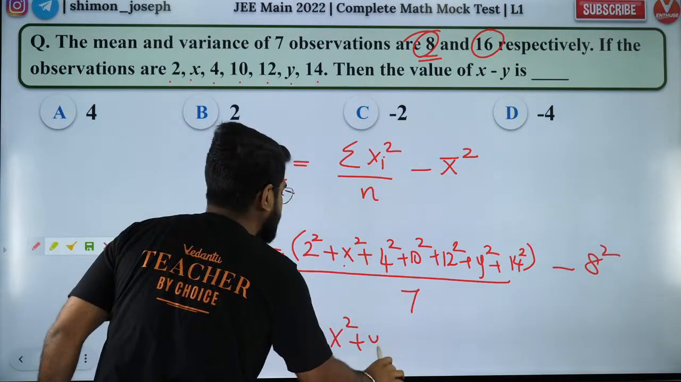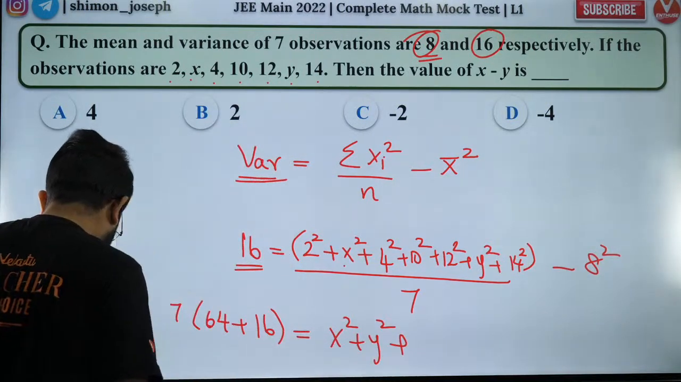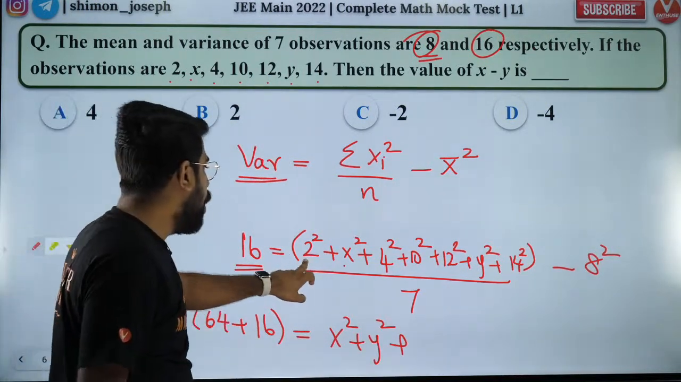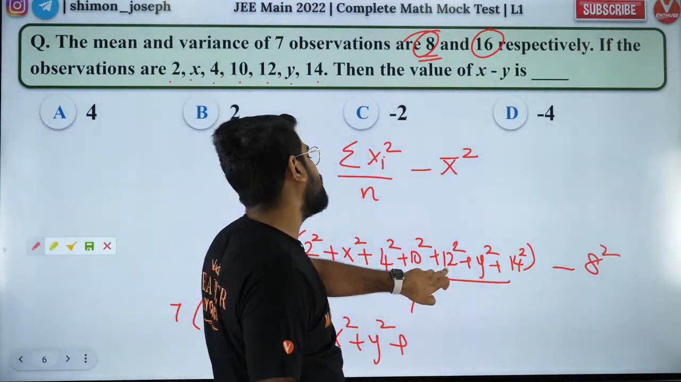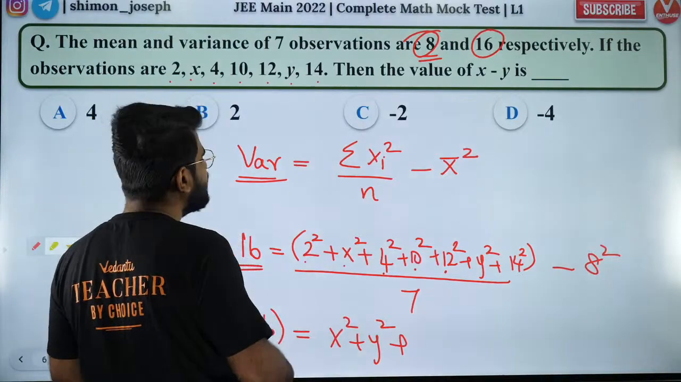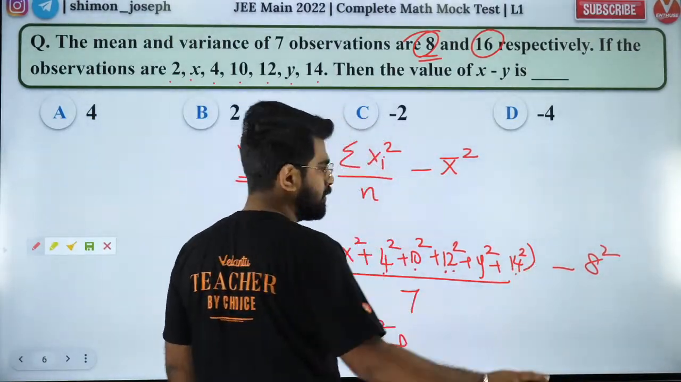And then what will I have? Can you guys help me with the numbers? 4, 16, 20. 20 plus 100, 120. 120 plus 144, 264. 264 plus 196.